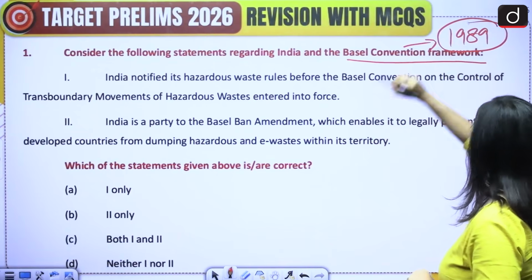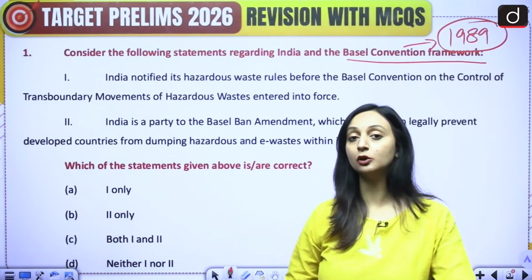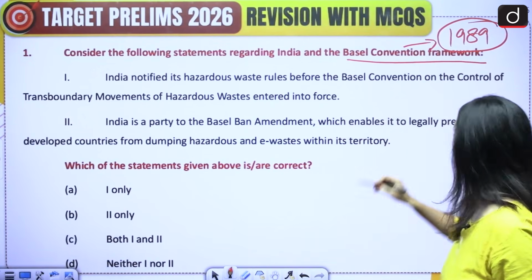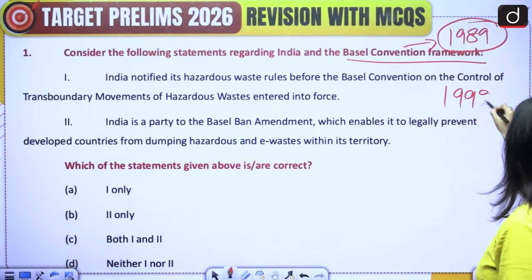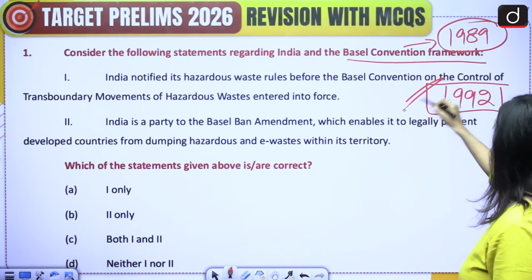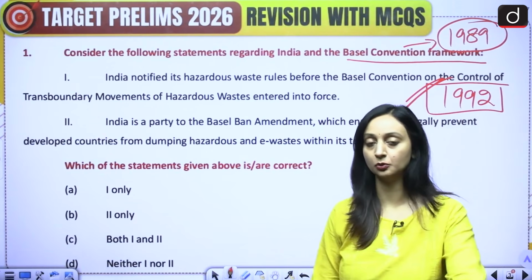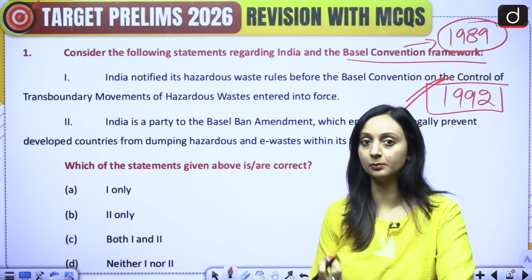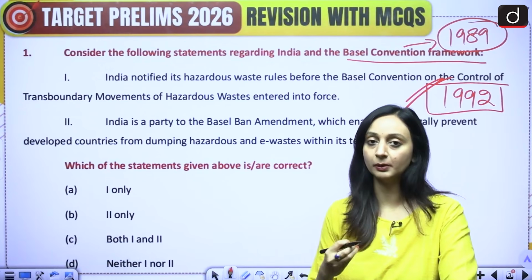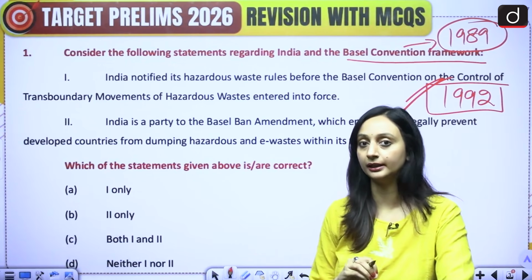So that's why Basel Convention came into picture in 1989. Okay, but it came into force in 1992, when enough countries had ratified it. So post the ratification by enough number of countries, this came into force, it became legally binding. So it happened in 1992.